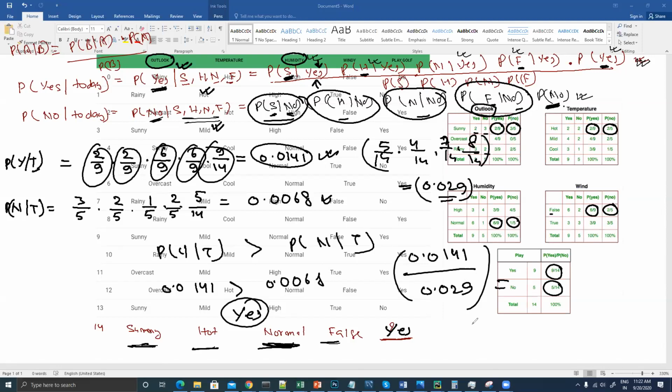And if we do 0.0068 divided by 0.029, then also give me the result. So for both of these things.